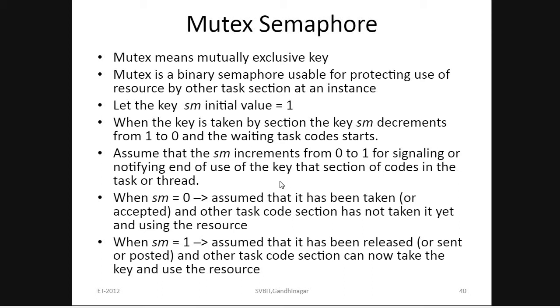Signal means that particular resource can now be accessed by other tasks also. When SM equals 0, that means the resource has been released, but the other task's code section that is requesting it has not yet taken it. That means if P1 was holding that resource and has now released it, but P2 has not yet taken that resource, that condition is set when SM equals 0.